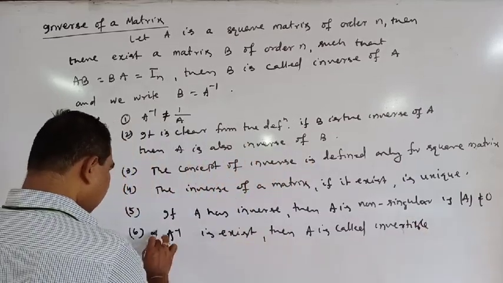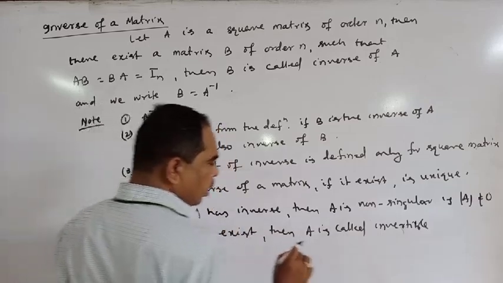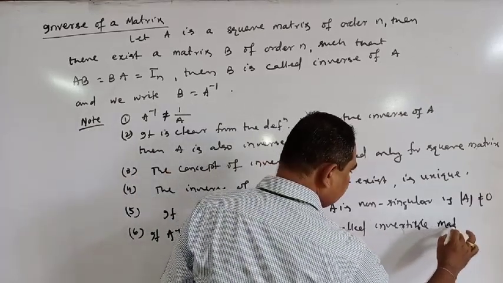If A inverse exists, then A is called an invertible matrix.